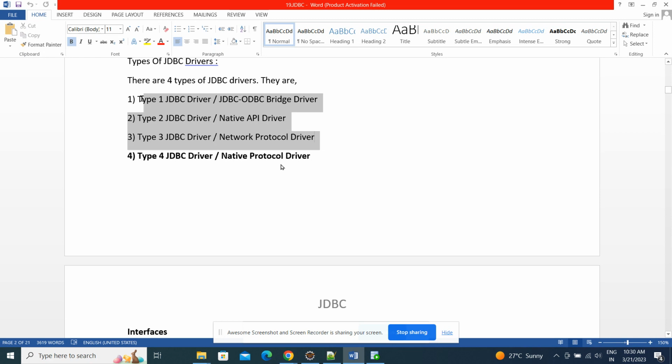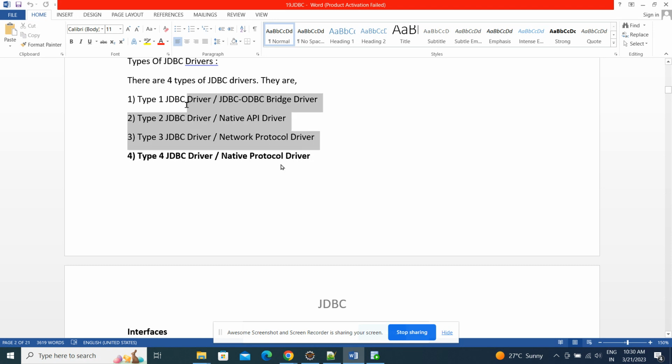Just remember that the type 1 driver is called the JDBC-ODBC driver. Type 2 is called the native driver. In this case, some C++ code is required to interact with the database, which is also a headache. Later came the network protocol driver, which also has some interfaces in between to interact with the databases.